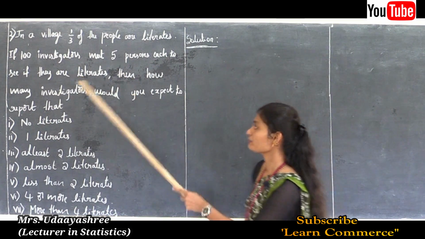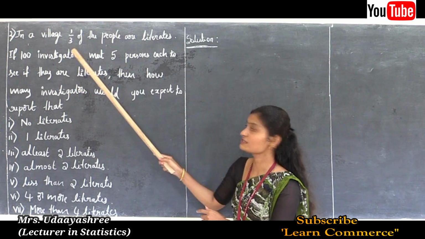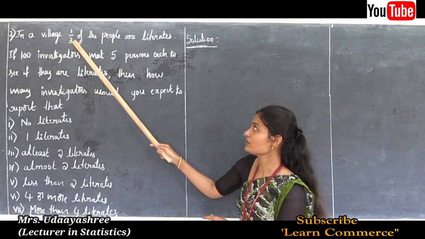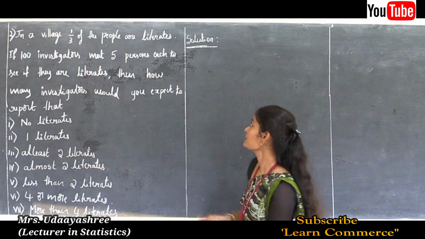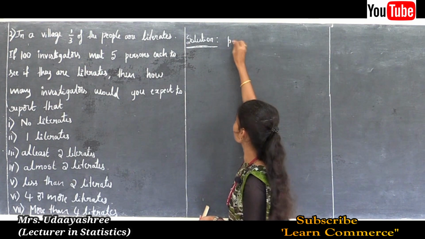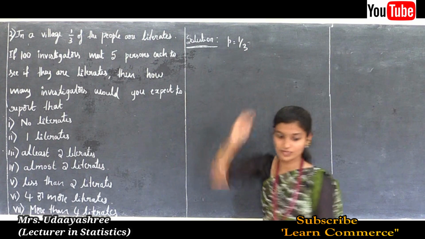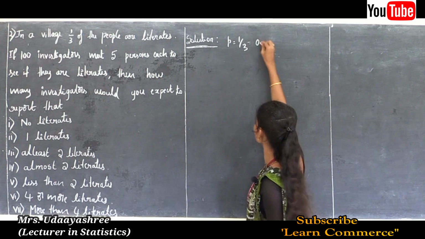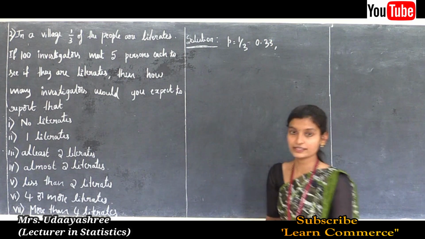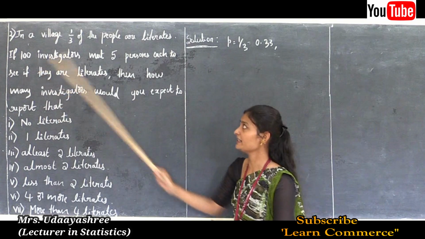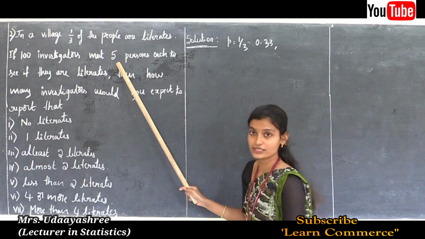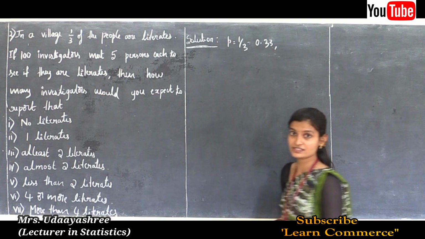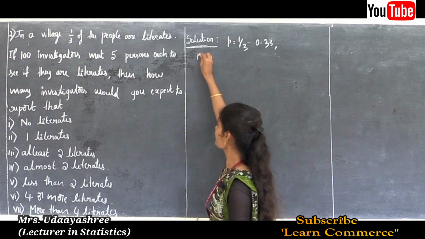Now, in our problem the given observations are 1/3, 5, and 100. We know that 1/3 is a probability term, so we can write P is 1/3, which is 0.33. Then two more observations are there, 100 and 5. Here 5 is the sample size and 100 is the population size. We know how to write the sample size, in terms of small letter n.